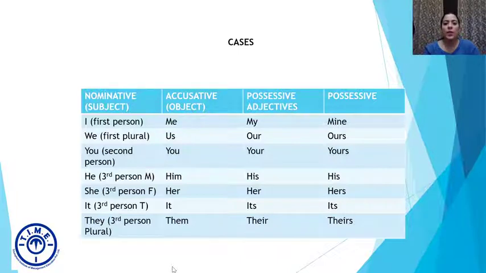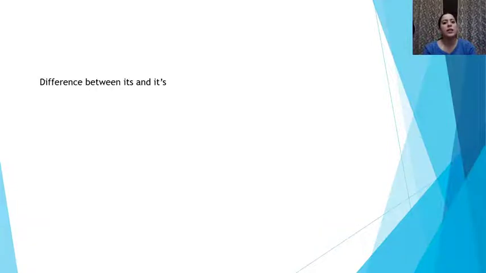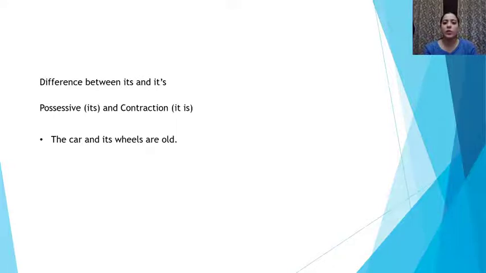Now the most common error is that we don't know when to use its and it apostrophe s. What is the difference between its and it apostrophe s? The difference is the first one is possessive and the second is a contraction, a short form of it is. Like you have don apostrophe t, don't is a contraction of do not, right? So if I want to use possessive sense, I will use its.